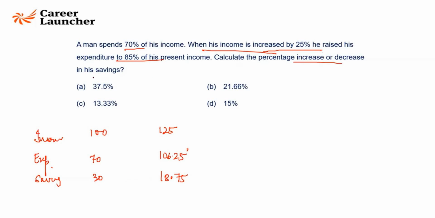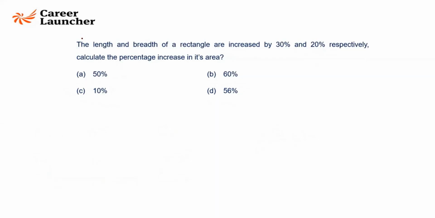Percentage increase or decrease in his savings. What is the decrease in his savings? 30 minus 18.75, 11.25. What was it initially? It was 30. 37.5. 30 and 20 will give you a resultant 56.